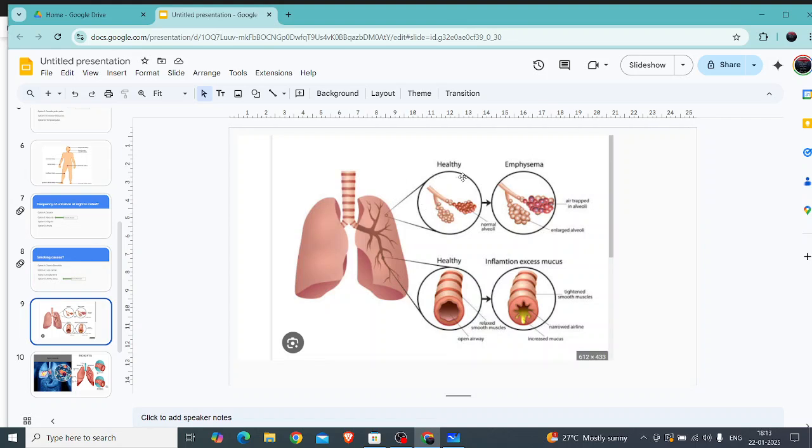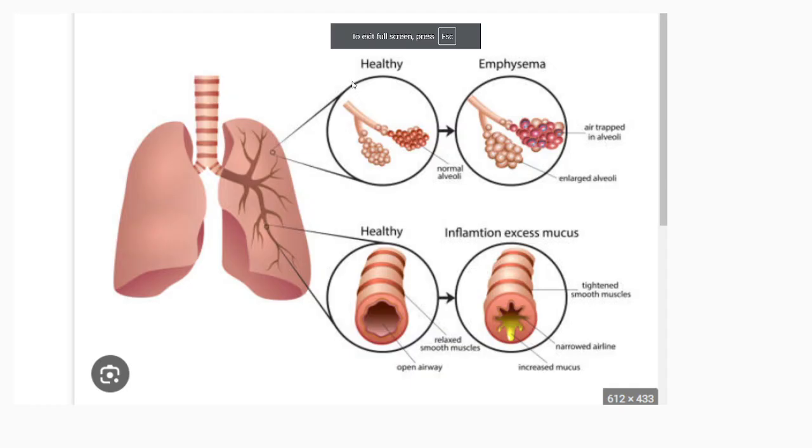In case of emphysema, if we take healthy lungs, a healthy individual, the normal alveoli will be seen like this, small alveoli. But in case of emphysema, the air will be trapped in the alveoli, so ultimately it gets swollen and enlarged alveoli will be seen.